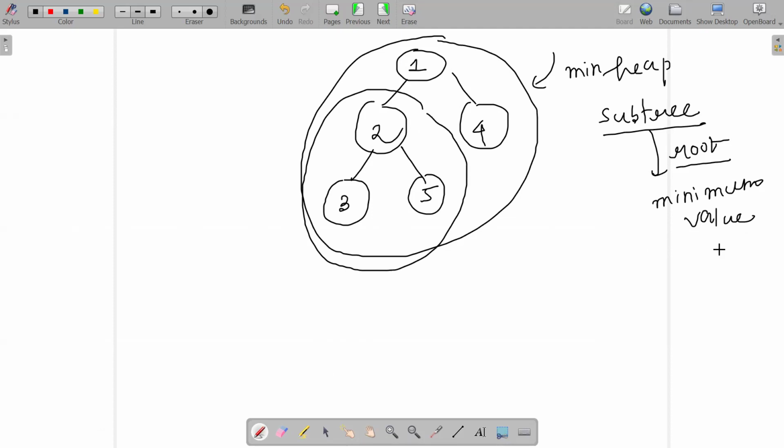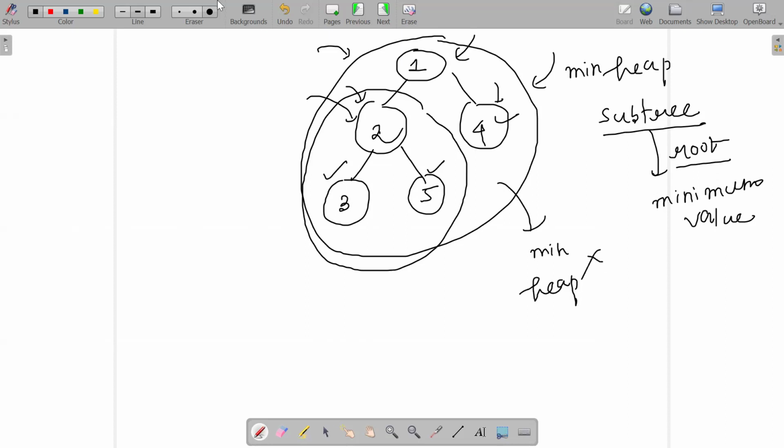Fine, is it? So, is it following the rules of a min heap? Tell me that. The overall root of the tree is the minimum among all the nodes, right? Come to this particular subtree, starting off from the left child of 1, that is 2. So whatever the subtree's values we are having, the root value 2 is the minimum. Come to the subtree of 4, a single node, whatever it is, that's going to be counted as the minimum one. Subtrees of 3 and 5 individually, they are min heaps. No problems at all. So the overall tree is a min heap for me.